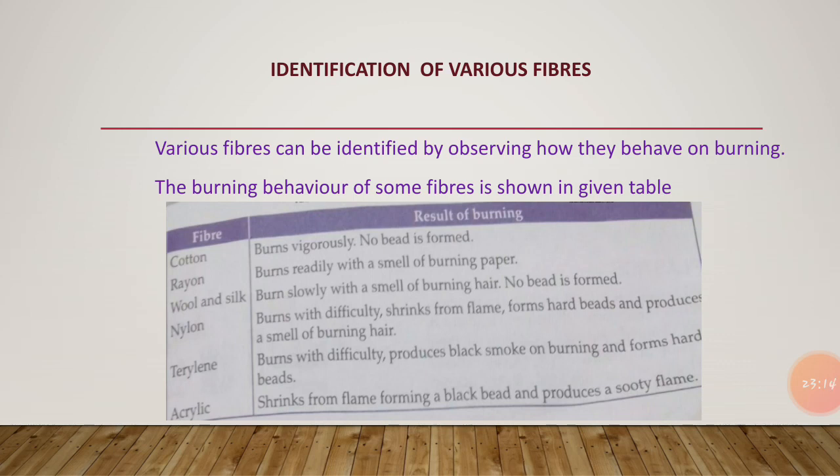So just before knowing about the result of burning, firstly we know what the different methods are for the identification of the various fibers. There are many methods available for the identification of the structural, physical, and chemical properties of fibers. The various methods used for fiber identification are the microscopic method, solubility, heating method, burning method, density, and staining. These are the different methods used for its identification.